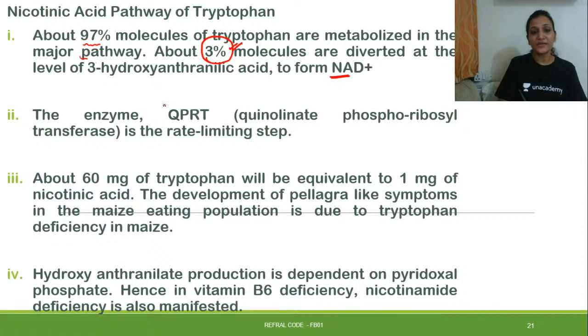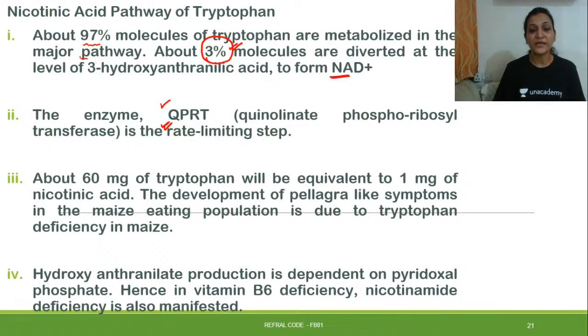The primary enzyme that is responsible is QPRT, that is quinolinate phosphoribosyltransferase, and it is a rate limiting step, that is, it is the slowest step of the process. About 60 milligrams of tryptophan will form just 1 milligram of nicotinic acid, and that is also very important. So development of pellagra-like symptoms in maize eating populations is due to tryptophan deficiency in maize.